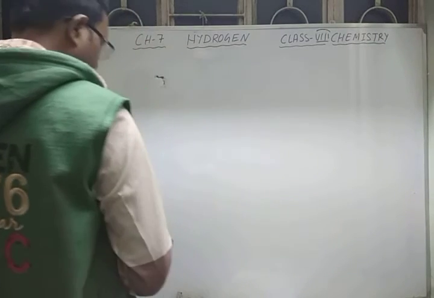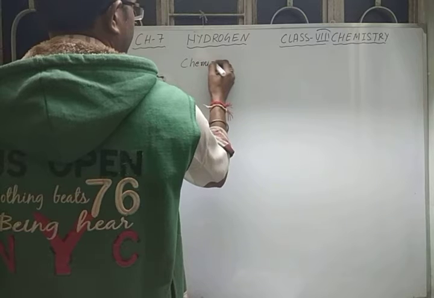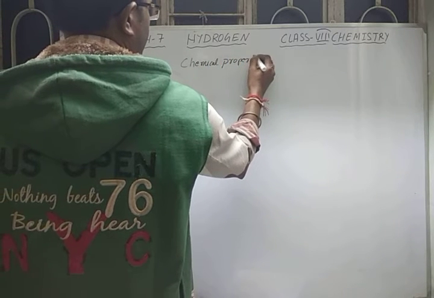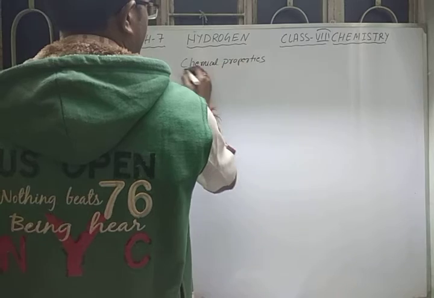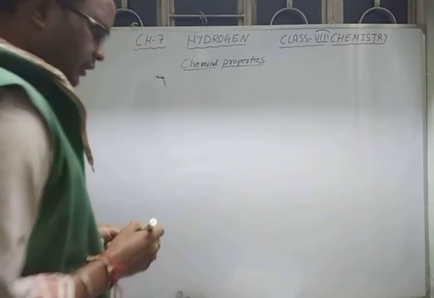Now we'll see the chemical properties. There are so many chemical properties of hydrogen. First of all, hydrogen is a neutral gas.